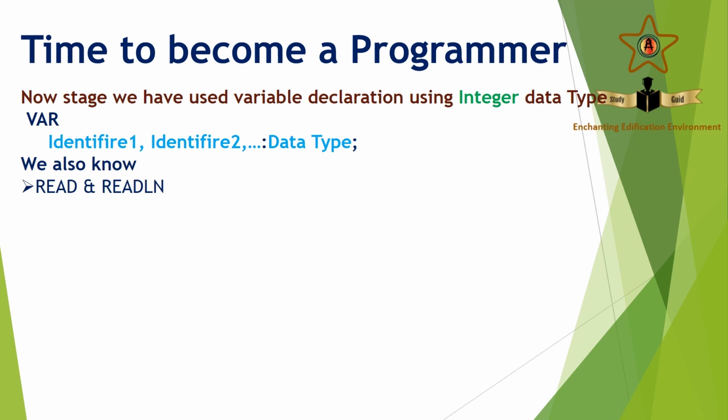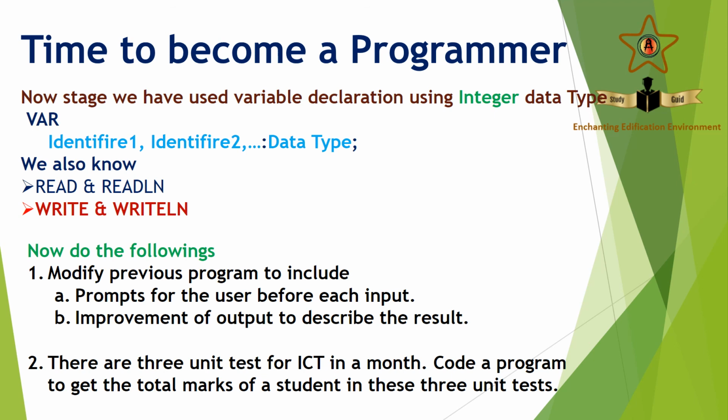Then we know read and readln statements, those are our input statements. Write and writeln statements, those are our output statements. Then you can use these with the assignment statement. Don't forget, the assignment operator in Pascal is a colon and an equal sign. So now you can do a modification of the previous program.